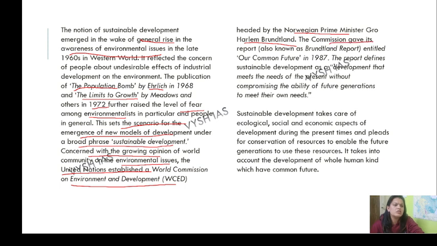Procedure we can call. The commission gave its report, also known as the Brundtland Report, entitled Our Common Future, in 1987. Remember this, the Brundtland Report of 1987. The report defines sustainable development as development that meets the needs of the present without compromising the ability of future generations to meet their own needs. Alright?